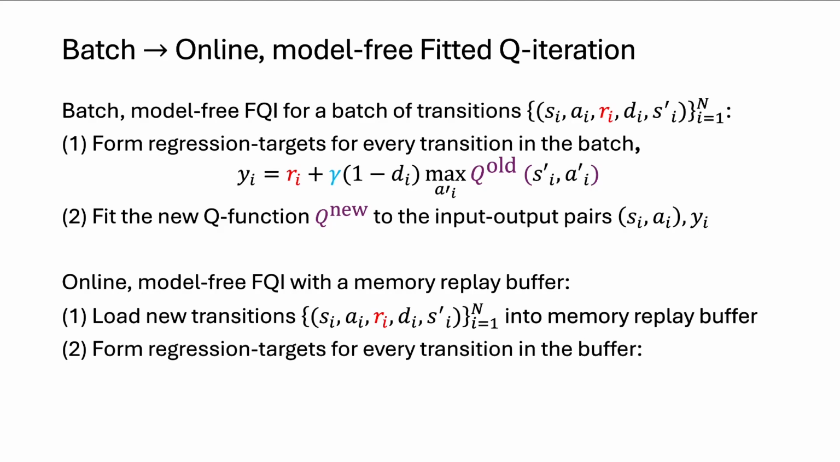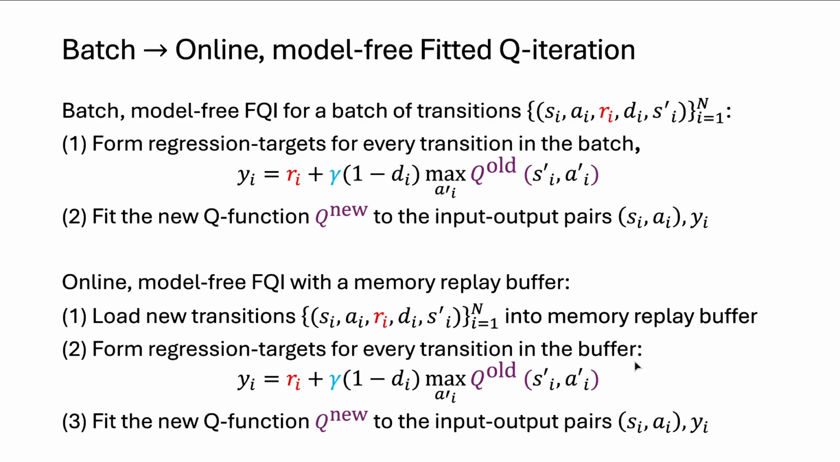Then, for every transition in the buffer, not just this most recent set, but every single transition in the buffer, we're going to form our regression targets. We haven't changed anything about how we're forming the regression targets. It's the same formula. And then we're going to fit our new Q function to that data set we've created of every state action pair in the memory replay buffer along with its regression target output.